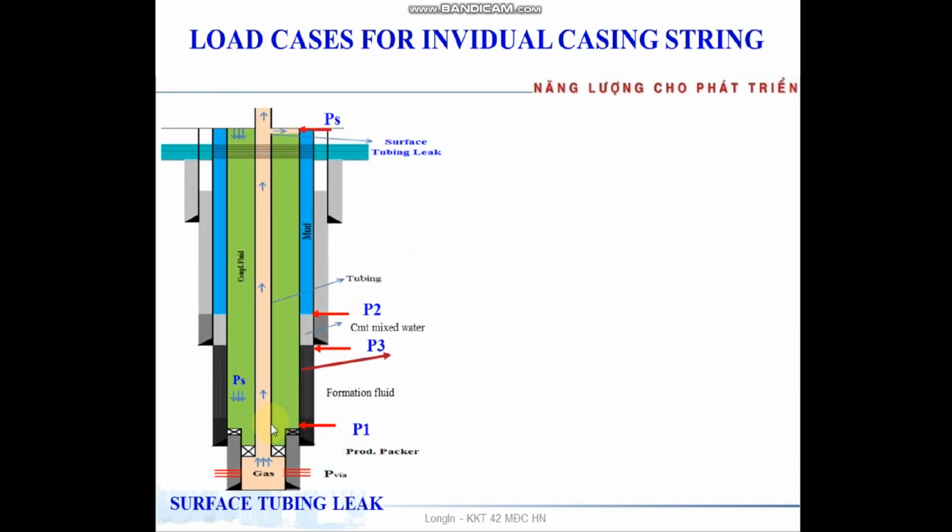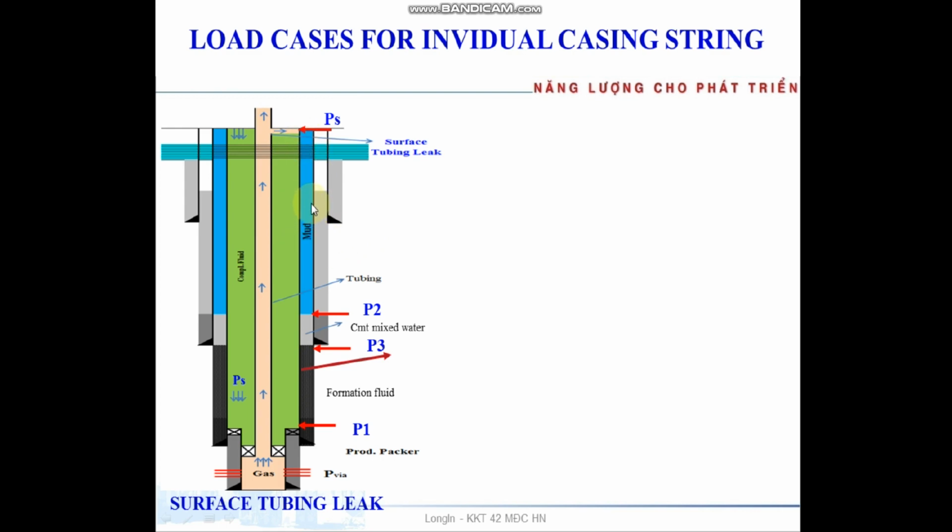For this surface tubing, when we do DST or production, we set the packer here, run tubing, set packer, and flow the gas. But if the surface tubing leaks at the surface, we have pressure applied on the annulus. That's why inside the production casing here, we add the surface pressure.